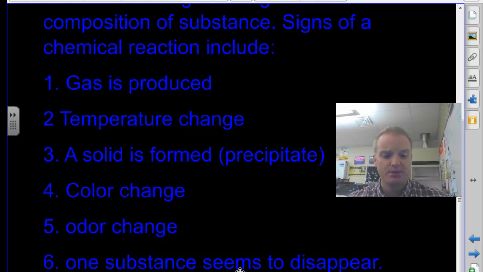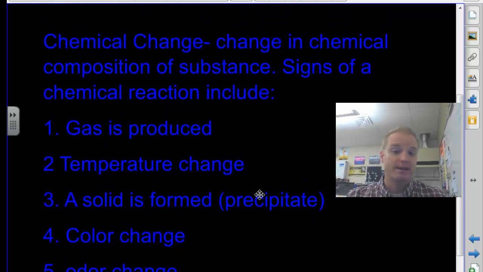Those were the 6 big things we look for. Really the top 2 or 3, gases produced and temperature change, are 2 of the really big ones we look for to identify that a chemical change has taken place. Again, with a chemical change, you cannot go back to what you had before. If I burn wood, I can't get that piece of wood back. It's now chemically different. It's been changed.